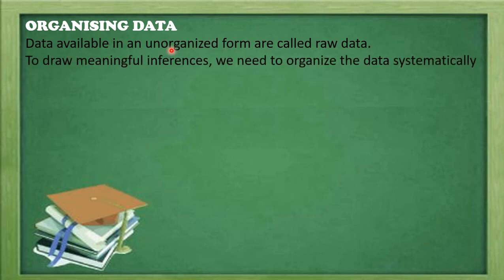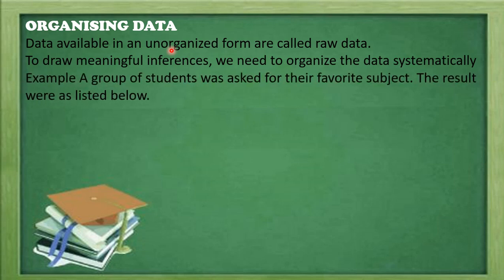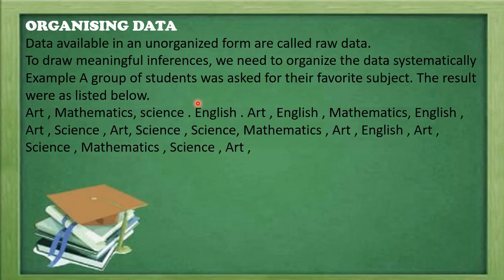If we want meaningful information, we need to organize the data in a systematic manner. So let us take the example here: a group of students was asked their favorite subject. The result is noted down, and these written notes, the collected data, are the raw data.